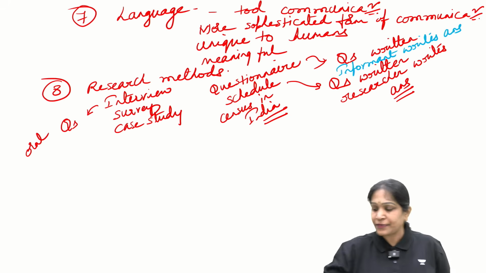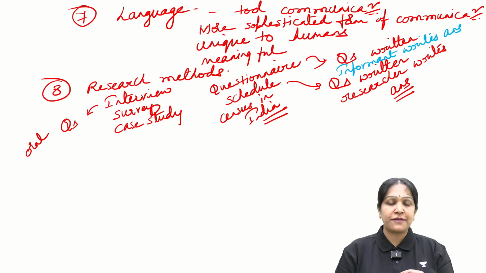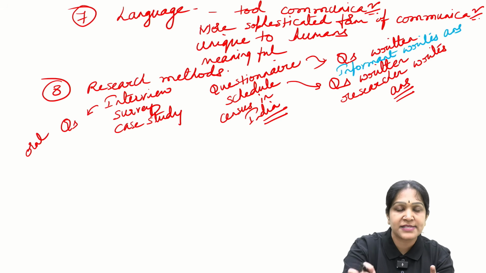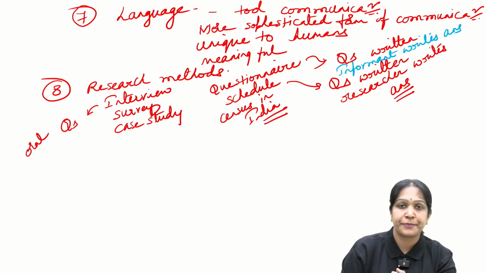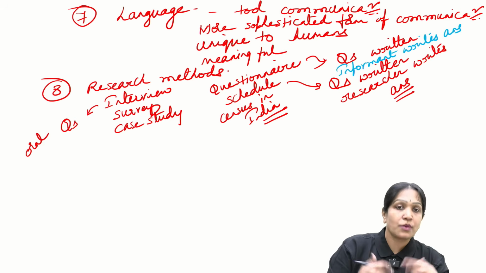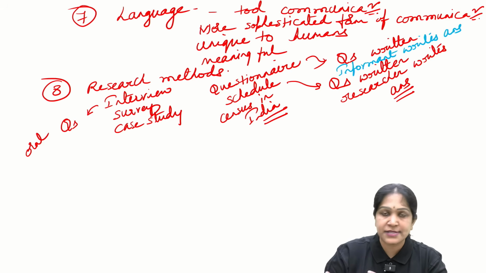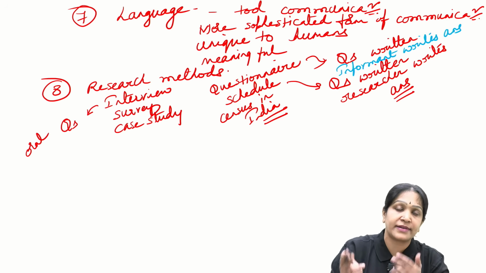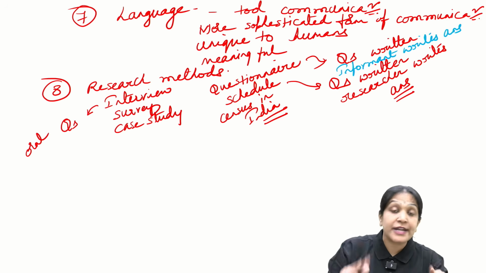For example, if I give you a document with a lot of questions and you write the answers like your UPSC application form, that is a questionnaire. And if I come with a list of questions in a document, I ask you the questions, and the one conducting the research writes the answers, that is called a schedule.